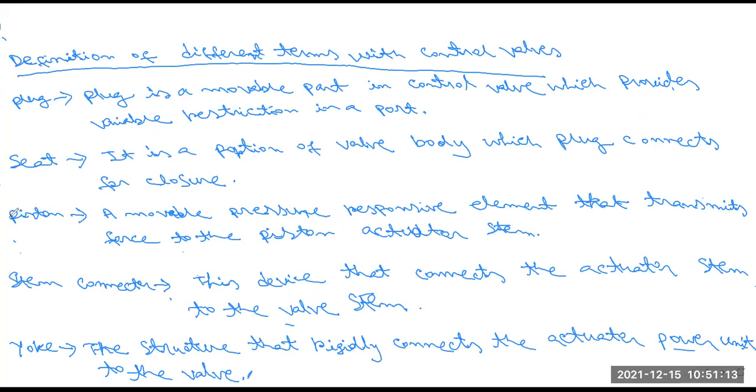Piston is also a movable part, a response element that transmits force to the piston actuator valve or actuator stems also. Stem connector connects the actuator stem to the valve stem. Then yoke is another term. This structure rigidly connects to the actuator power unit of the valve.